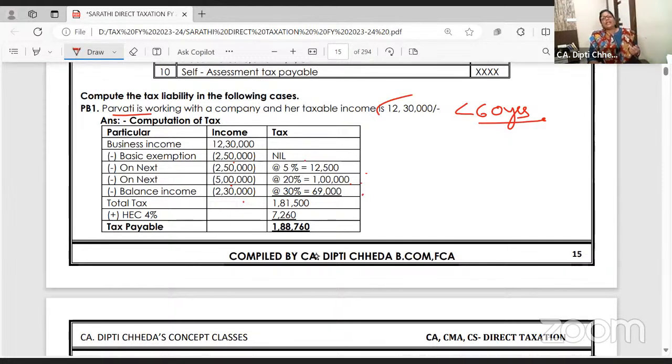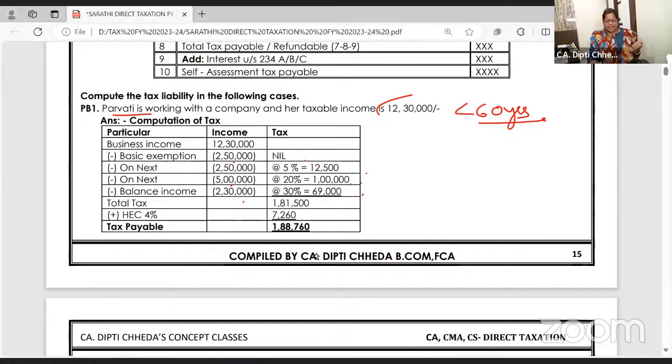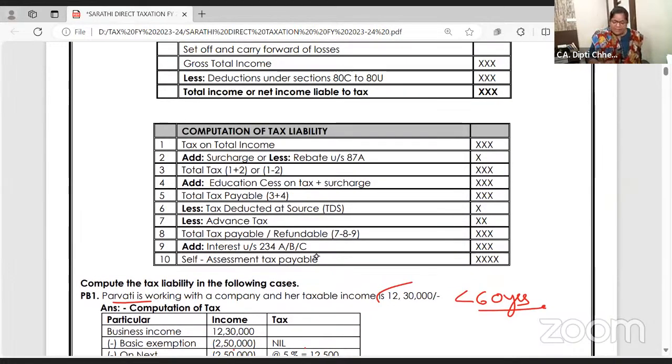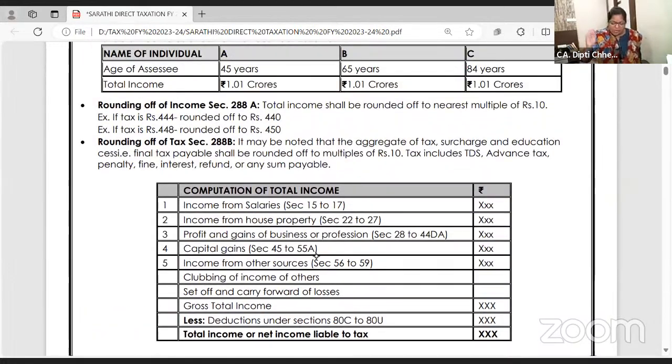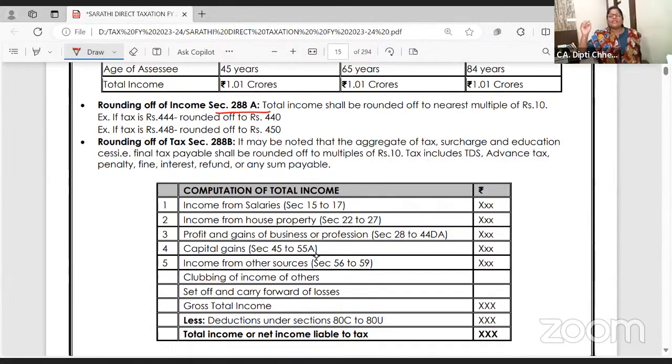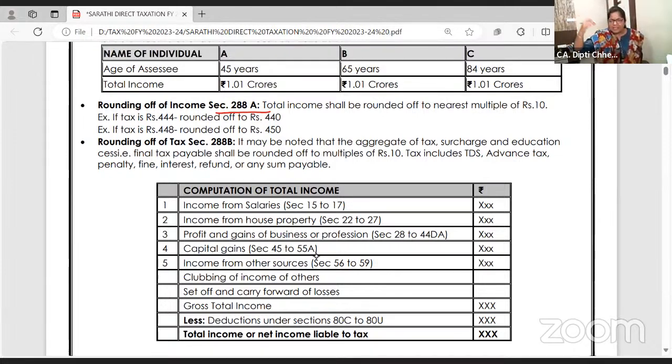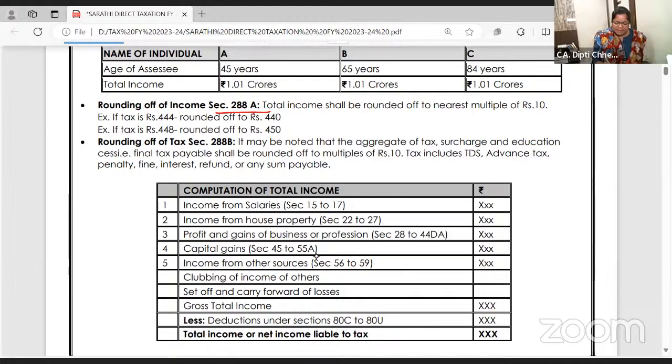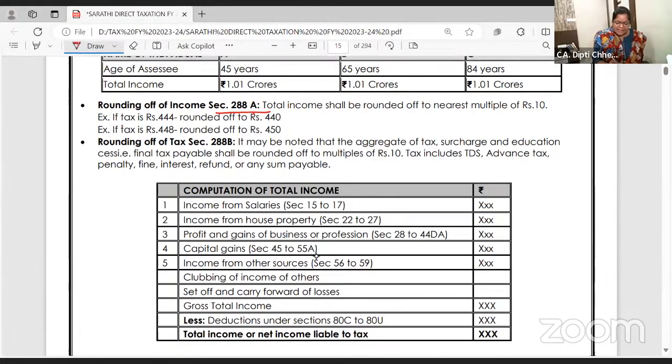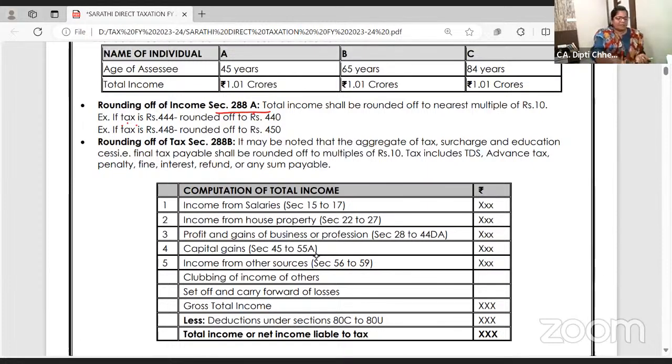So what's the total tax? 1 lakh 81,500. And on that, health and education cess is 7,260. So tax payable. And please remember, this is repeatedly asked in exam. If you want to write and keep, under section 288A, income is rounded, final income, not headwise income and gross total. Total income is rounded off in the multiples of 10. So what is written here is not tax, it is total income.